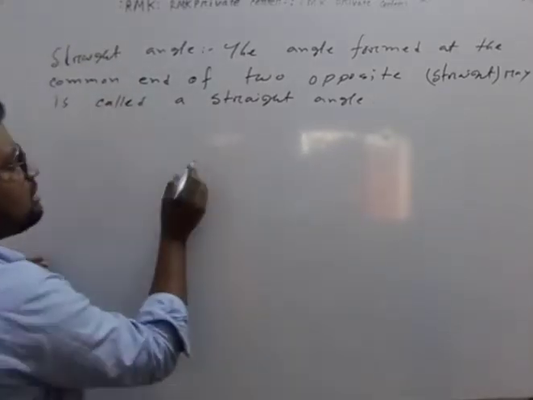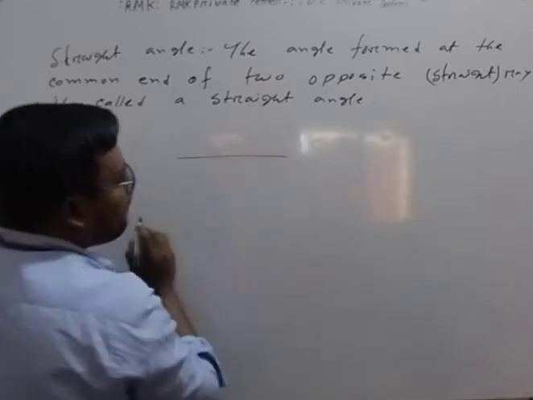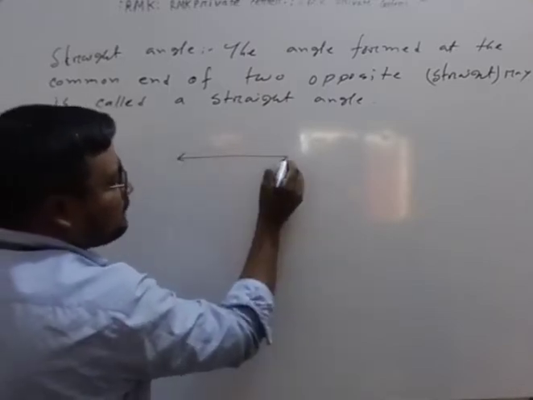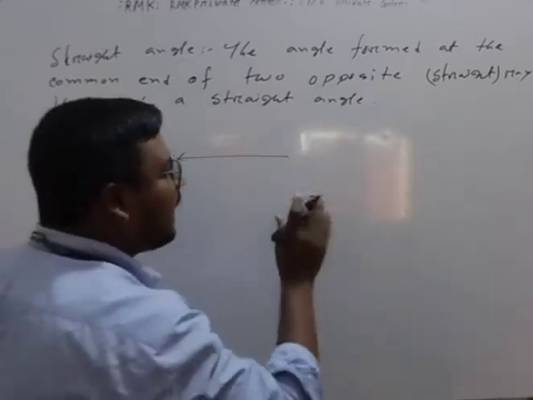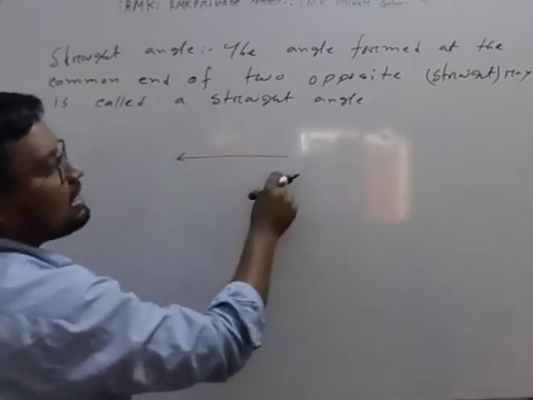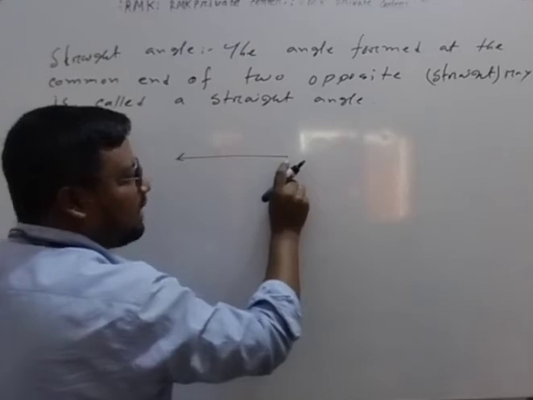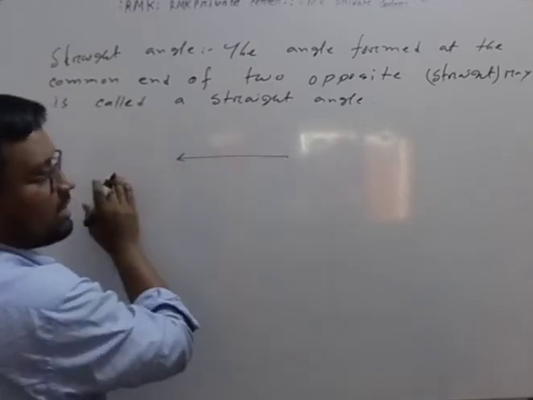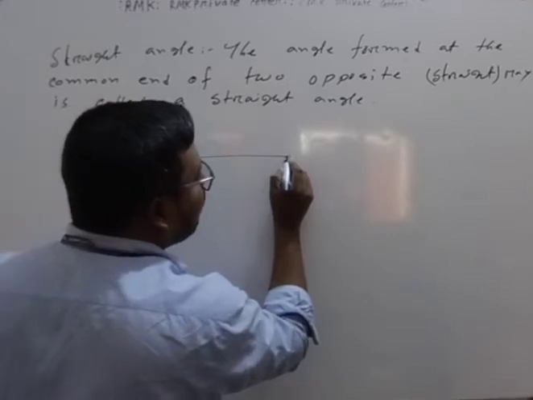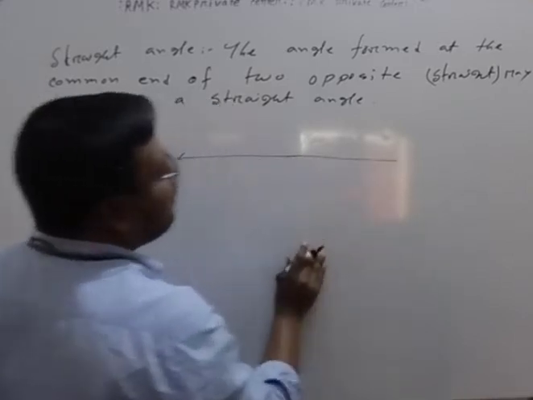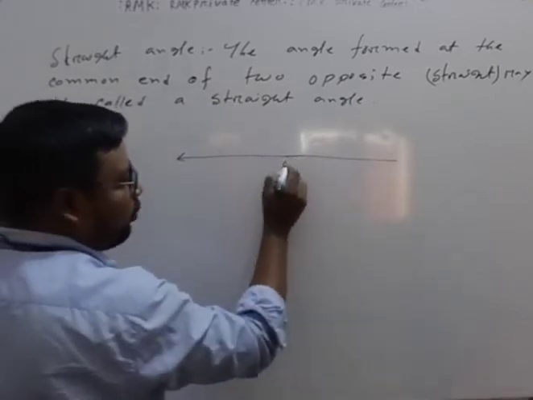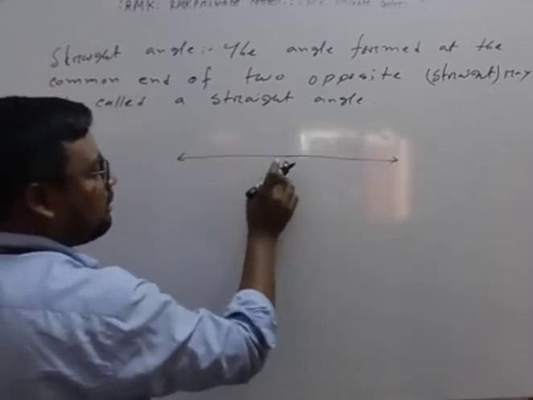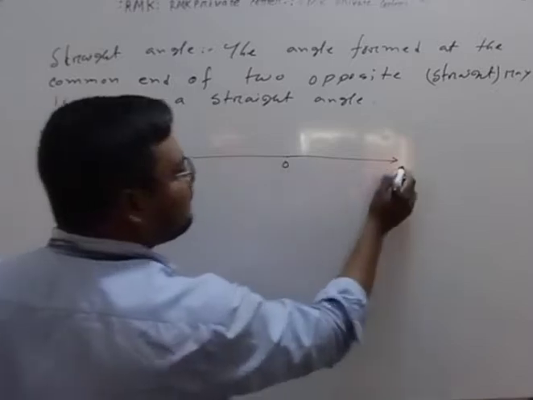For instance, suppose, look at me. This is a ray, and I think everyone knows what a ray is. A ray has a definite end point. Suppose this is the end point and this is the direction point. Another ray intersects oppositely at the point O. Suppose this is OA and this is OB.